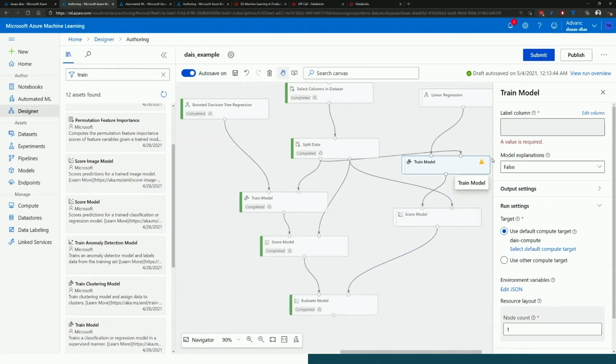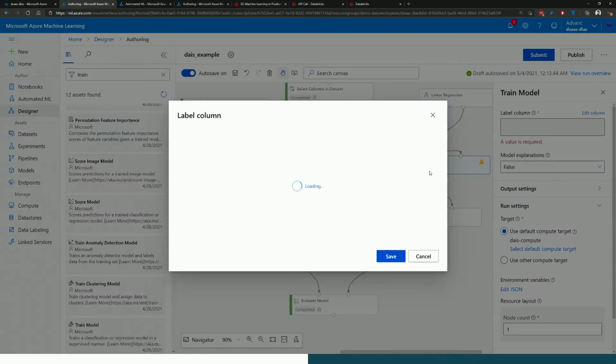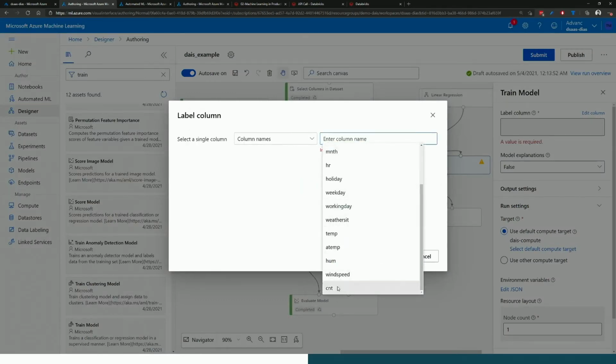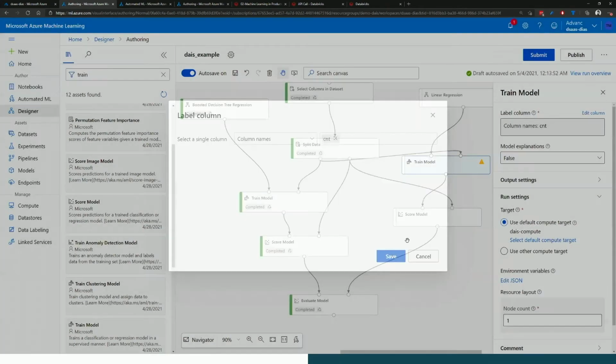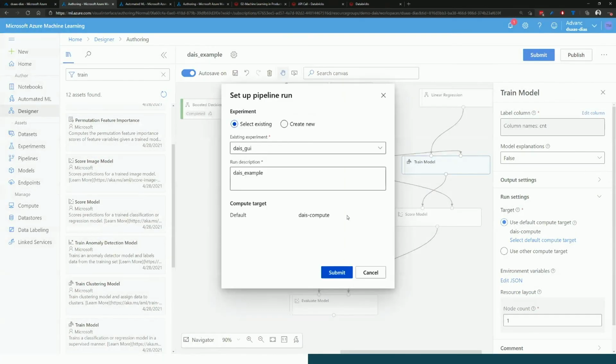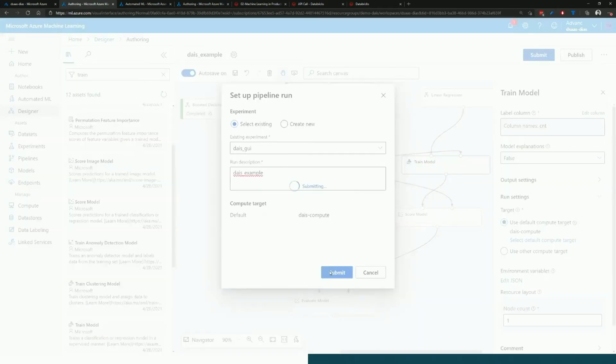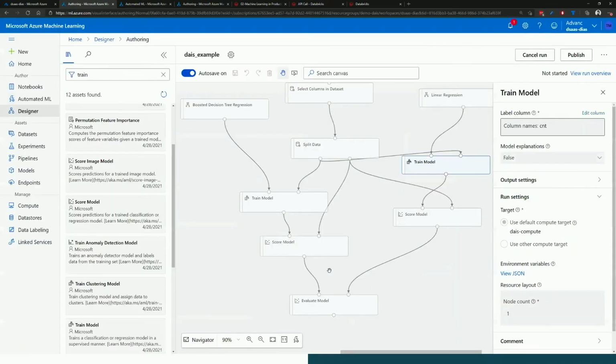Click into my train and say, what label am I trying to predict? As we've mentioned before, this is the count, and hit save. Now if I submit this, it's going to go away and, again, do the exact same thing, but now it's going to compare two models and I can see which way of working is working best. I then have the ability to start changing and tweaking this as well.